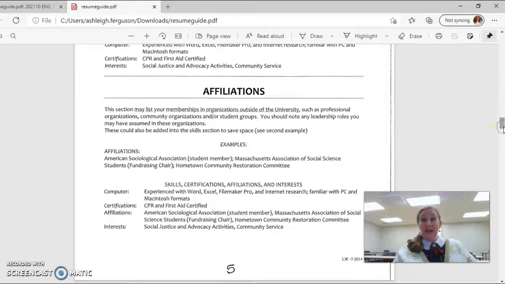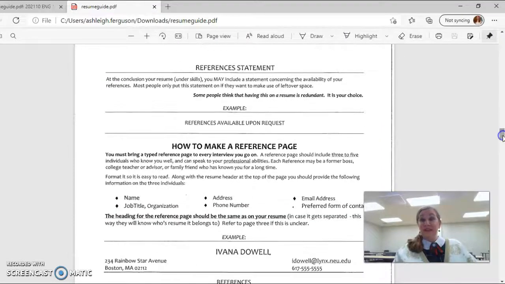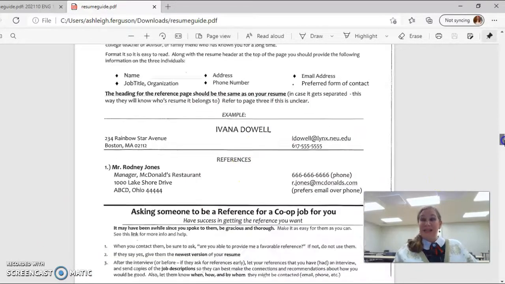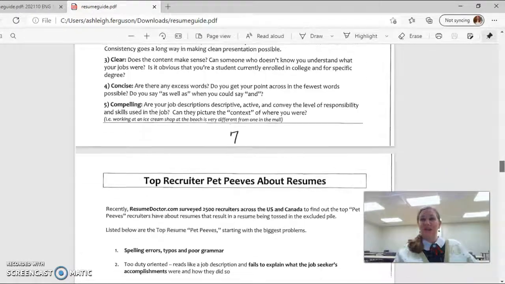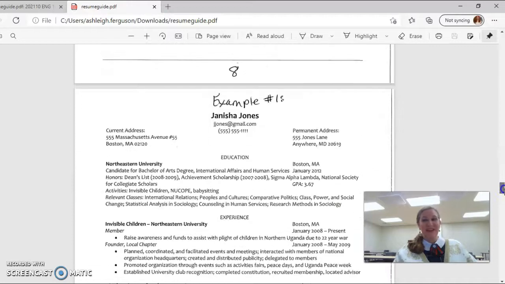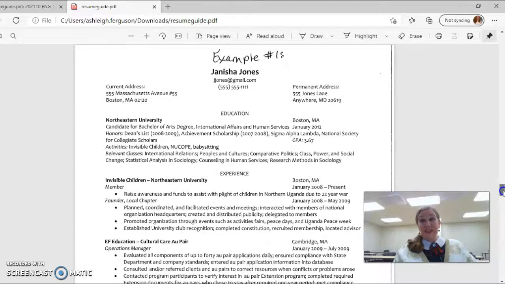If you have any affiliations with organizations, you need to mention that, okay? And also, references. If you're asked to give references of individuals who can recommend you for the job, this gives you the structure of how you do so. Also, at the end of this handout, it gives you a checklist and also kind of do's and don'ts in resume writing, as well as examples. You're going to notice there are several examples.